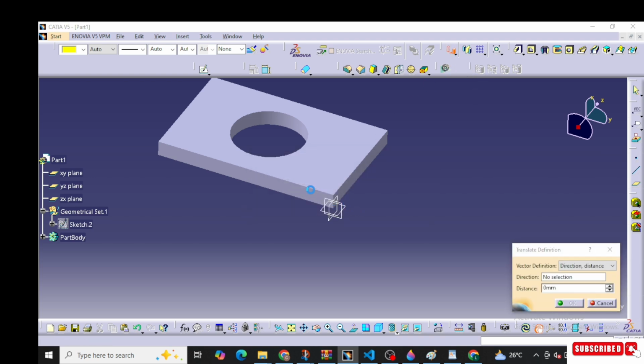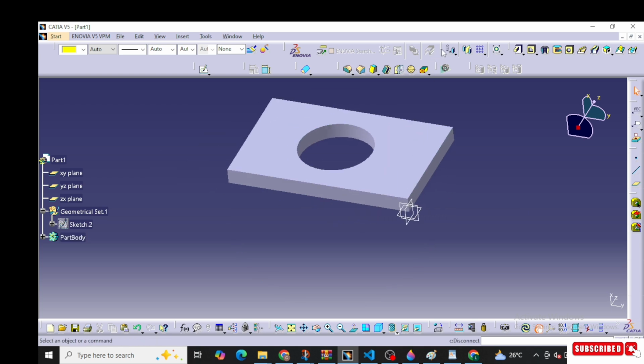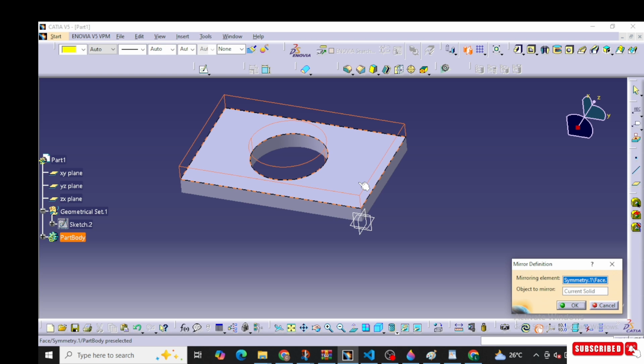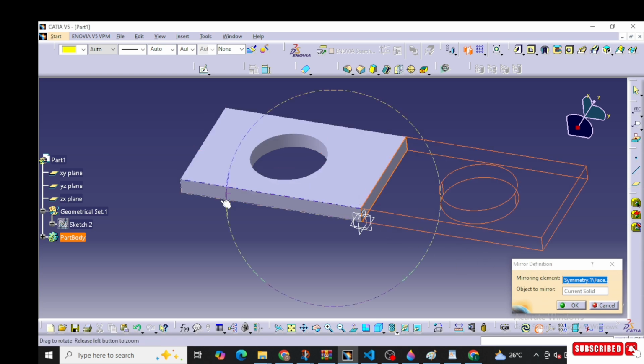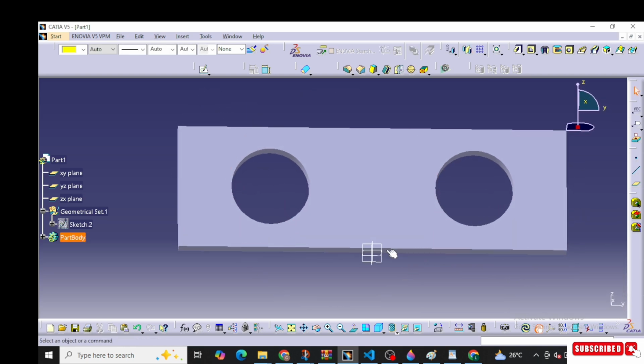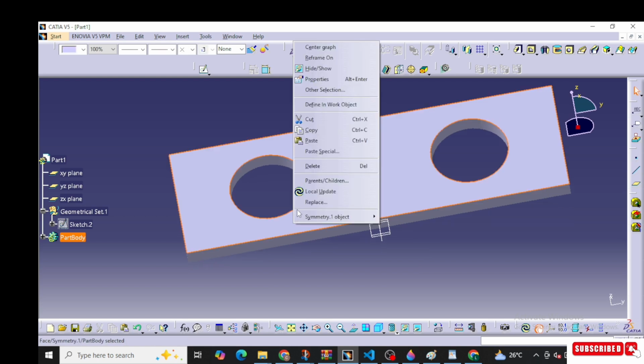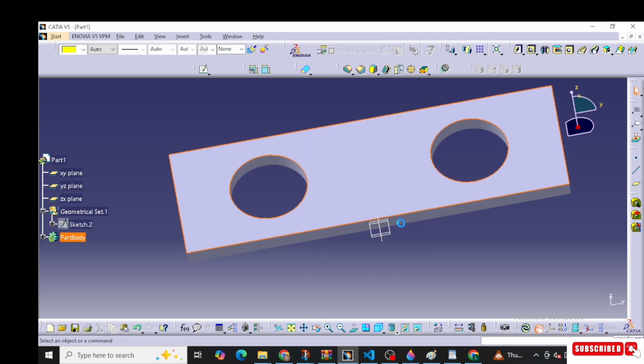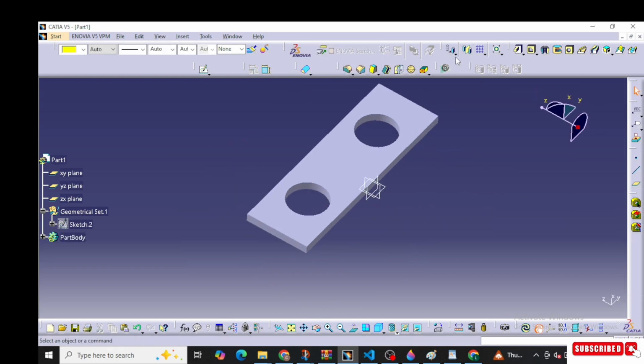Translation is just a type of mirror, so select your object, and this is the direction in which you want to translate or copy. And the second one is mirror. This is the mirror command; I'm selecting this object and selecting the plane, this is my plane, and you can see. This is the tool to use the mirror command, and if you want to use a mirror again, select mirror, select object.